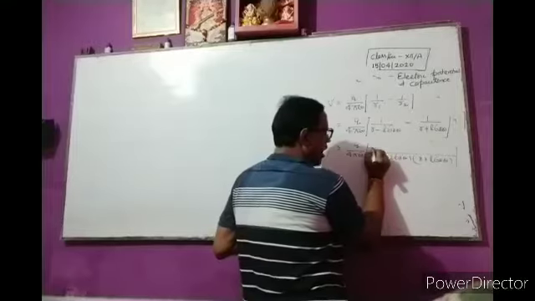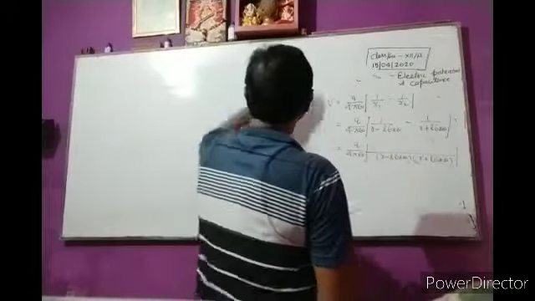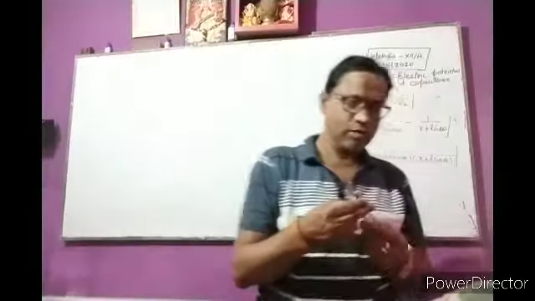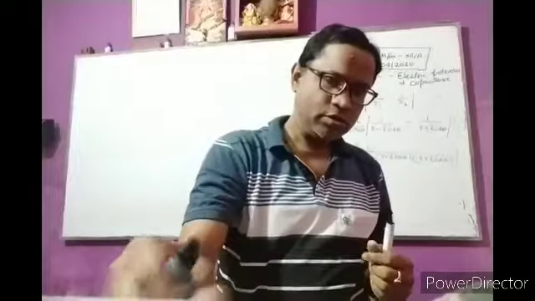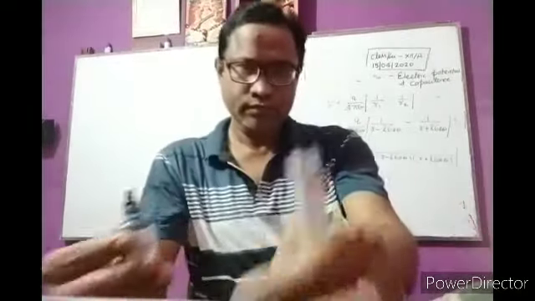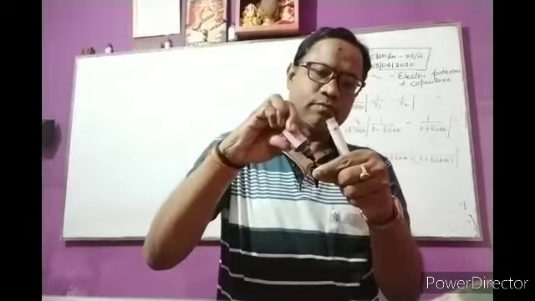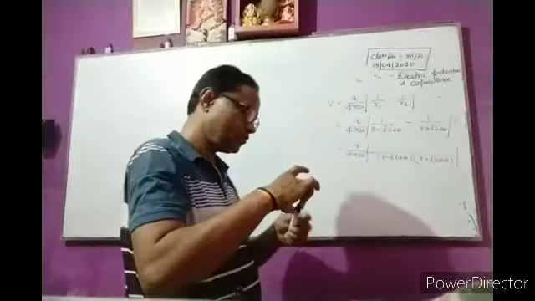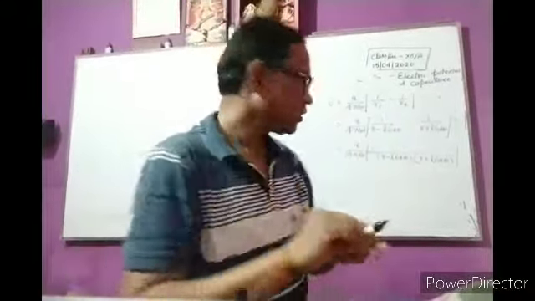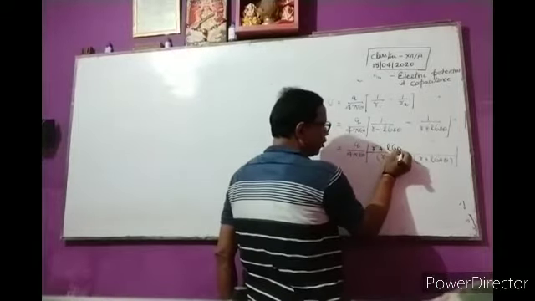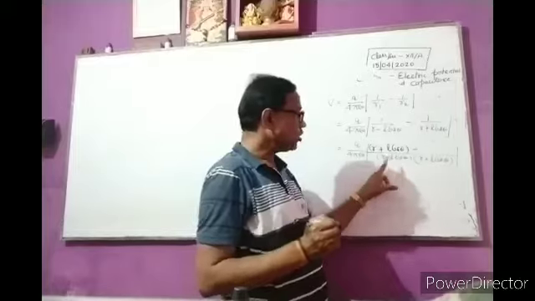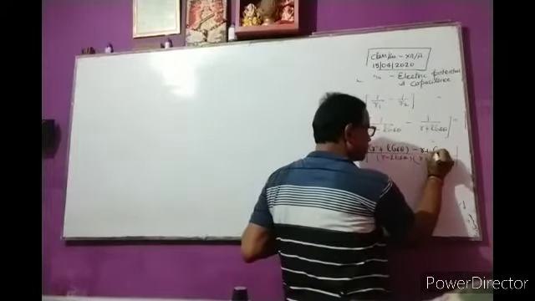So R minus L is cancelled out. So R plus L cos theta, R plus L cos theta minus, now R plus L cos theta and R plus L cos theta cancel out, so it is R minus R plus L cos theta.